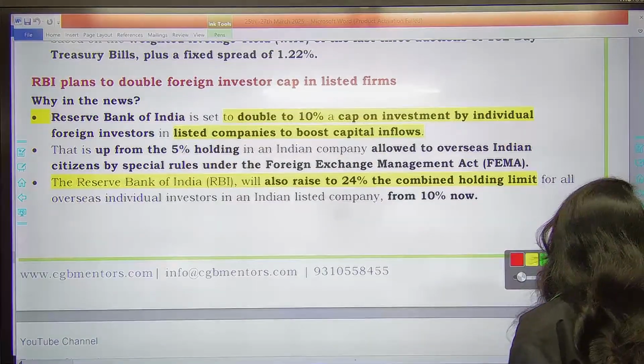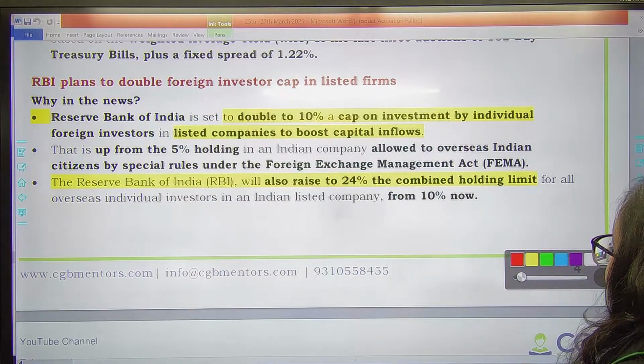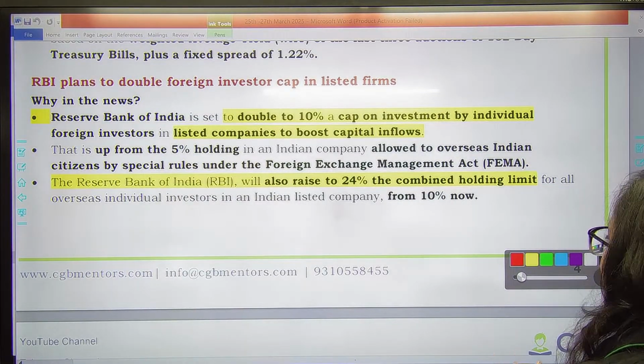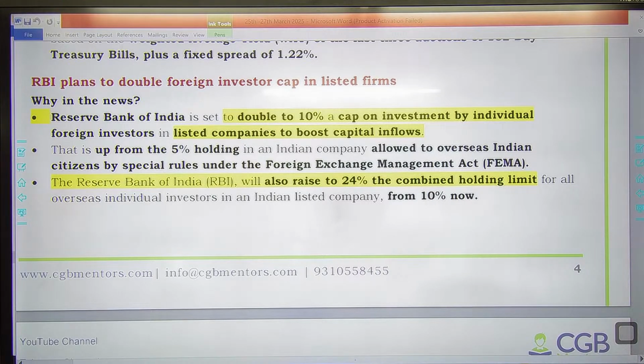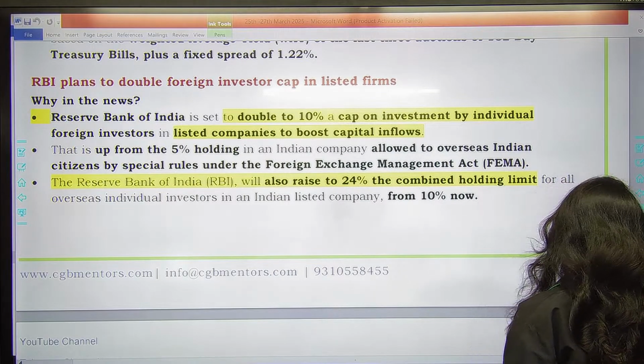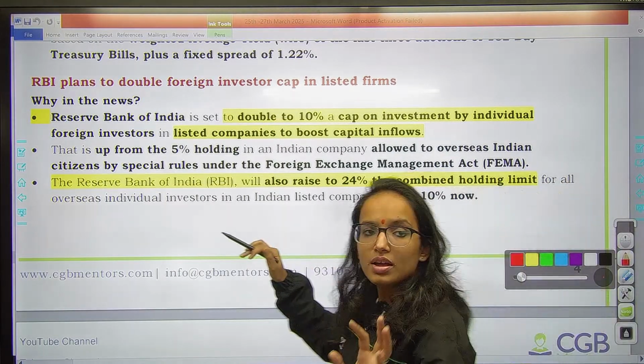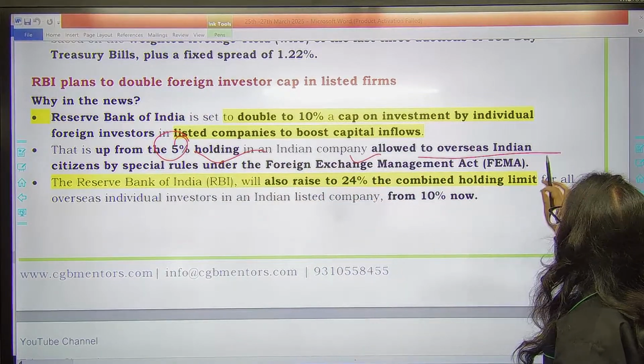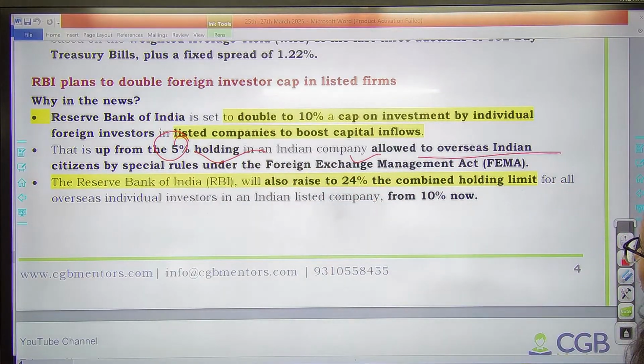Next one is RBI is set to double to 10% a cap on investment by individual foreign investors in listed companies to boost capital inflows. So what was it earlier? It was 5%. Okay, this is up from 5% holding in any Indian company allowed to overseas Indian citizens by special rule under the FEMA.